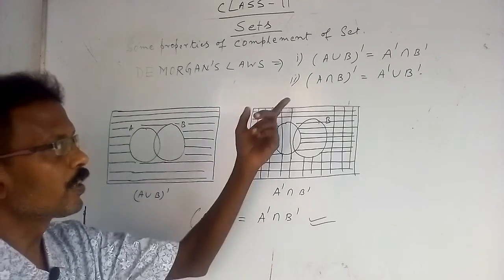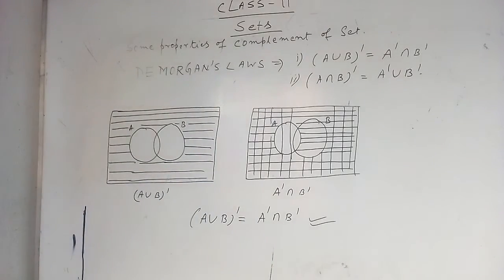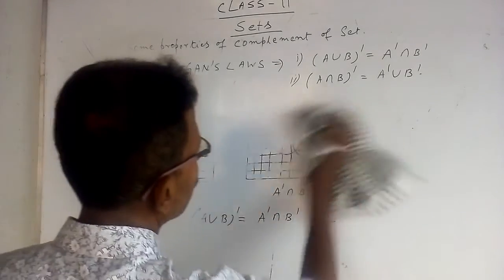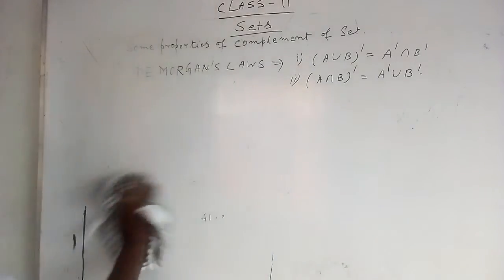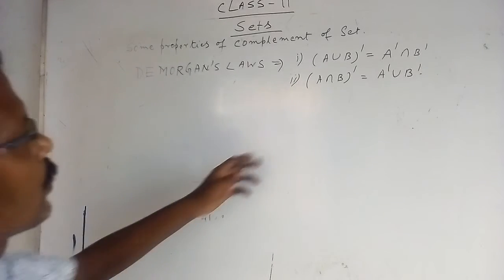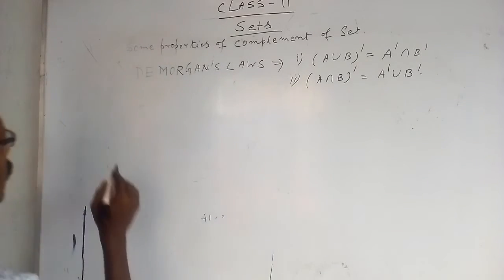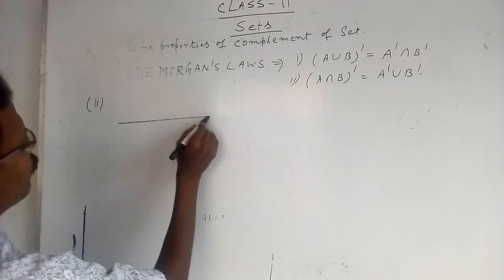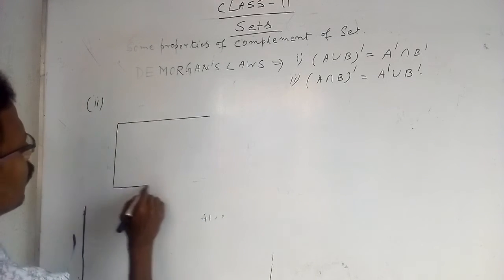Now we are going to prove the second property, A intersection B complement, with the help of a Venn diagram.